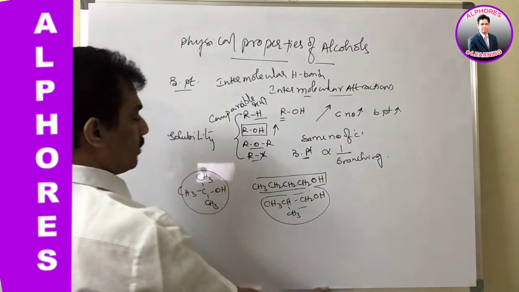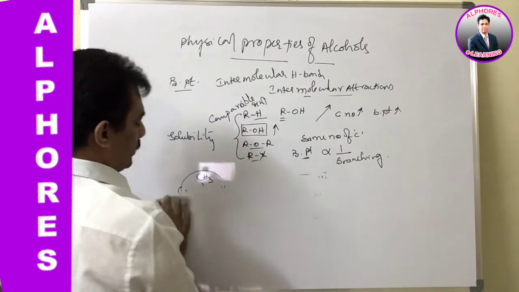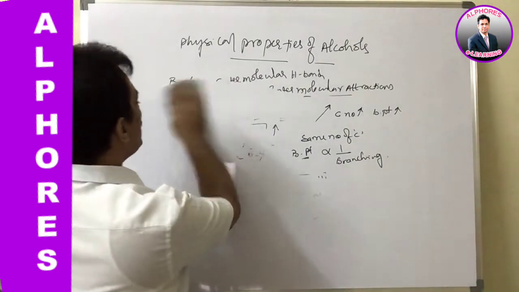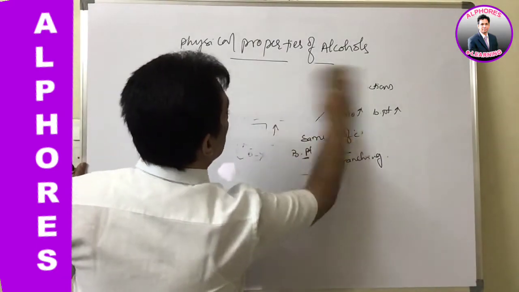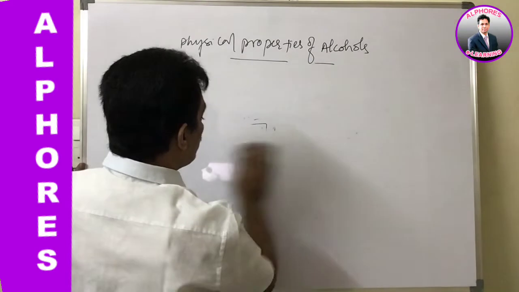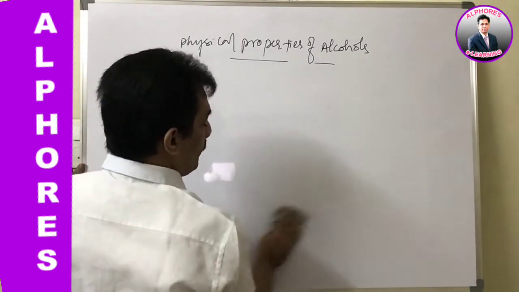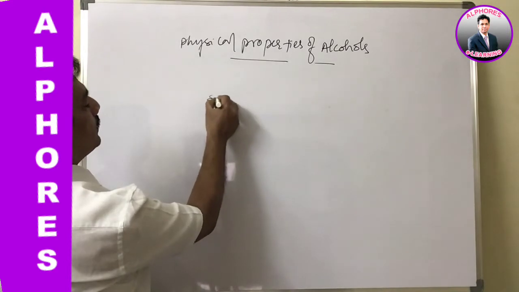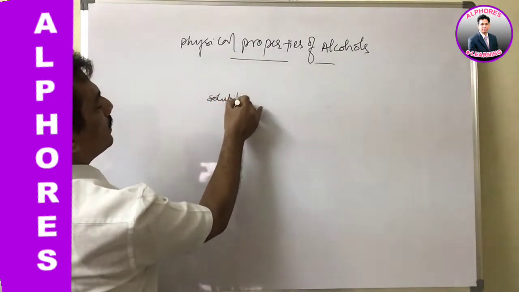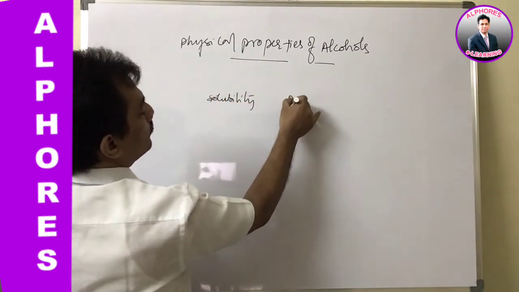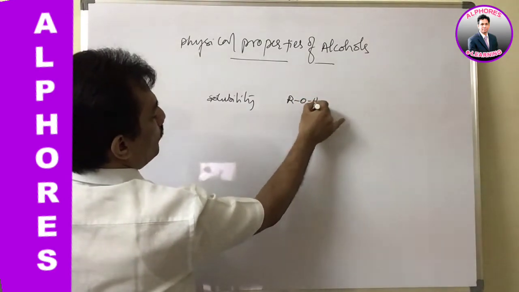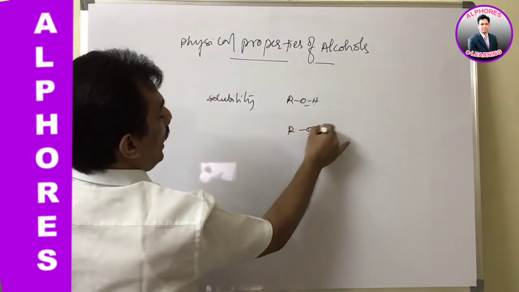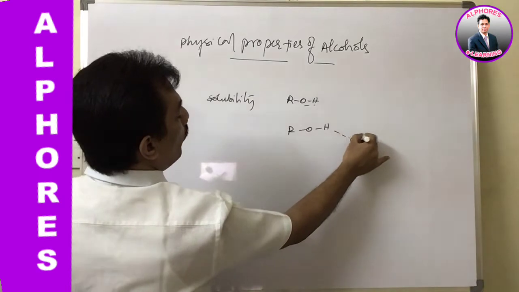And the same intermolecular hydrogen bonding is also useful in finding the solubility. Actually, all these alcohols, because of the OH bond, are able to form hydrogen bonding like this.